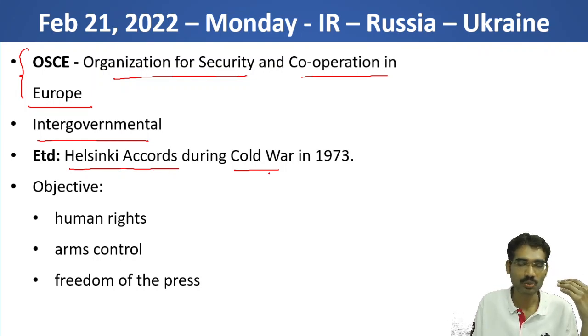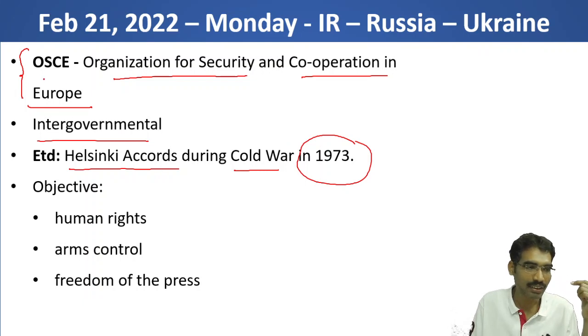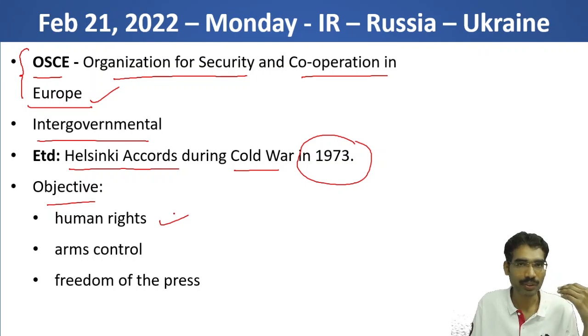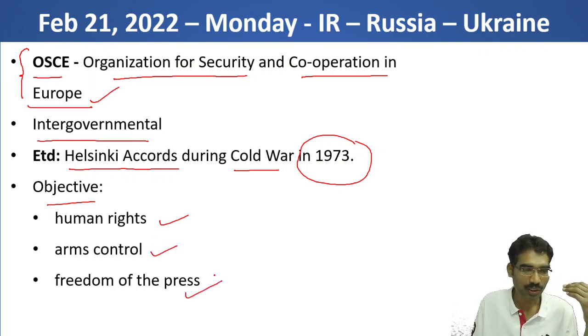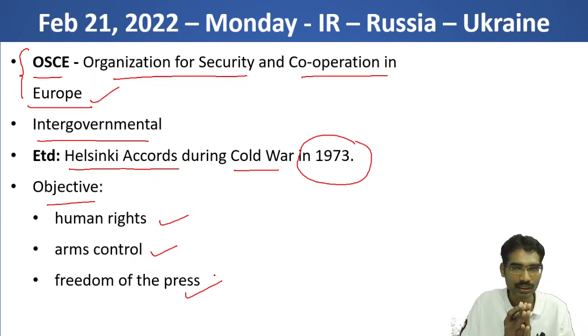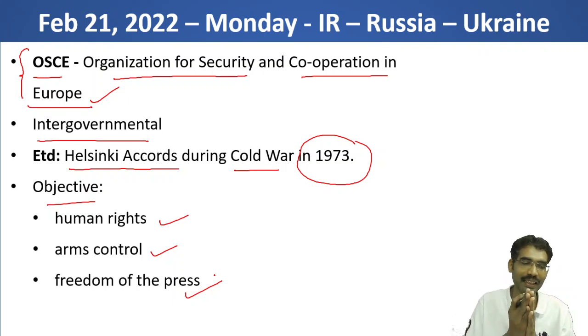Those accords took place in the 1970s. In those accords, this OSCE was created, Organization for Security and Cooperation in Europe. The main objective was to protect human rights, or to work for improving basic human rights, to limit arms control, and to improve the freedom of the press, so that people get the right information and people get their rights in their particular states.